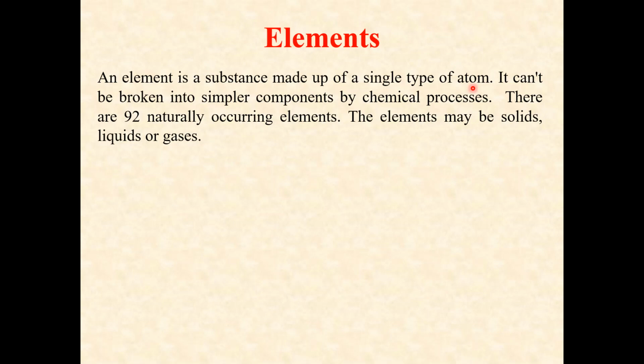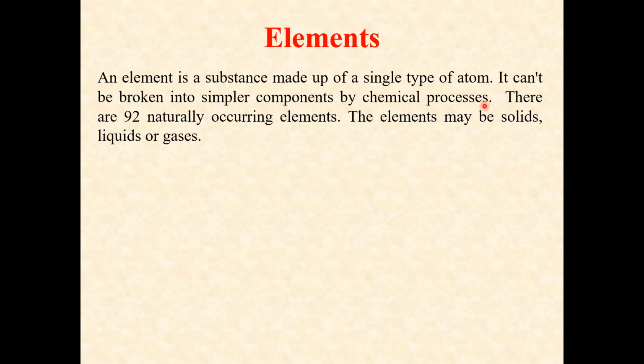But if you find a substance that is made up of many atoms of the same type, we call that an element. And remember, an element cannot be broken into simpler components by a chemical process. You have an element made up of various atoms of the same type, and if you want to break that element, you cannot break it into smaller components by a simple chemical process.